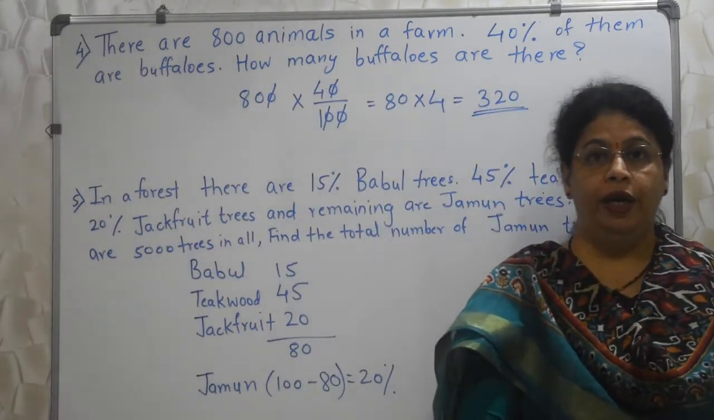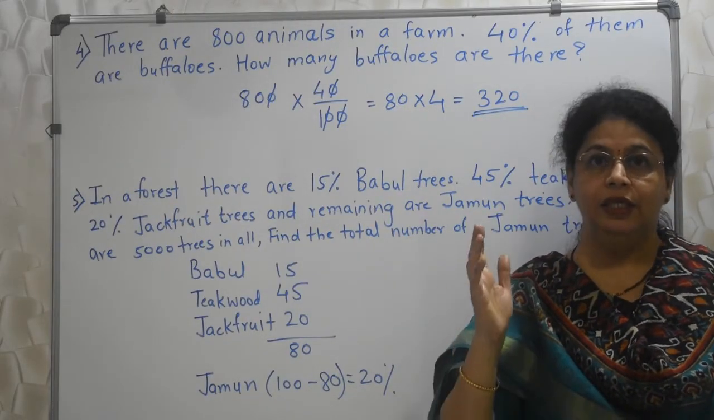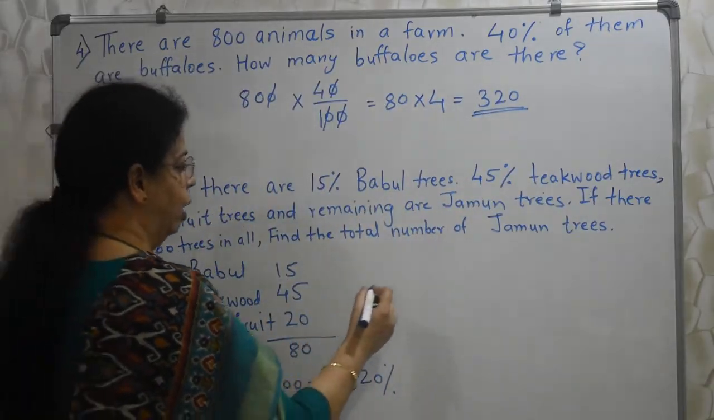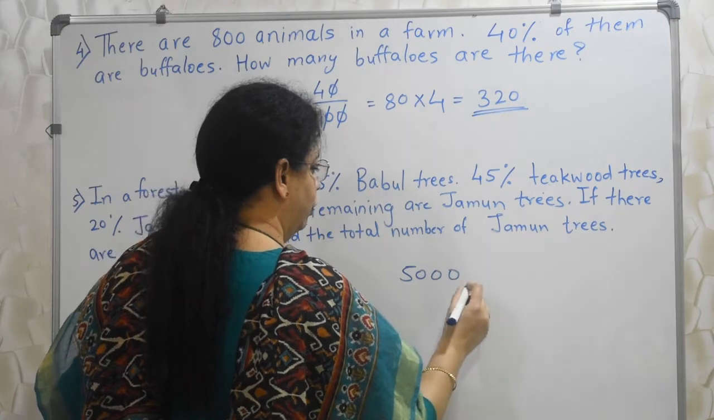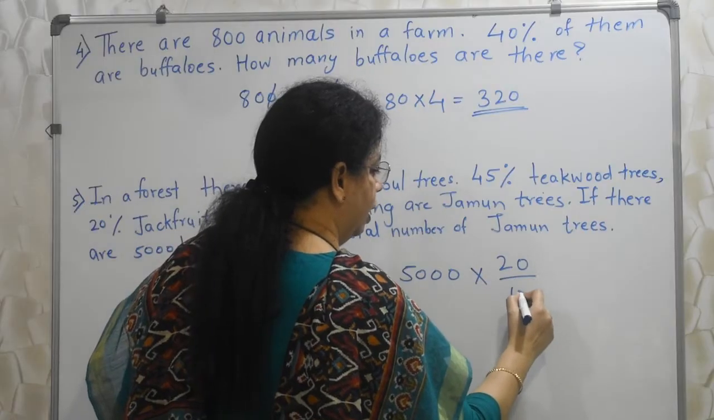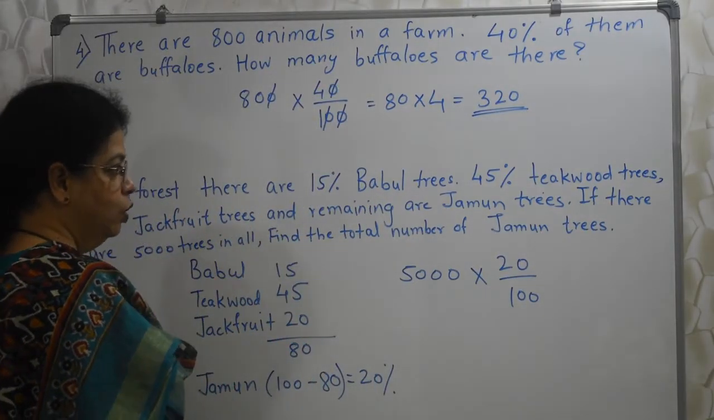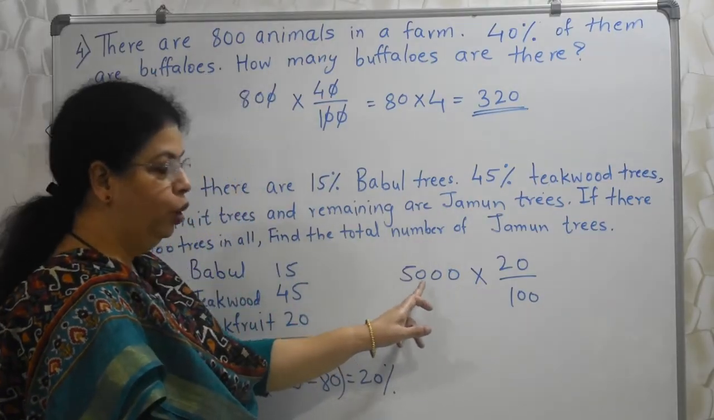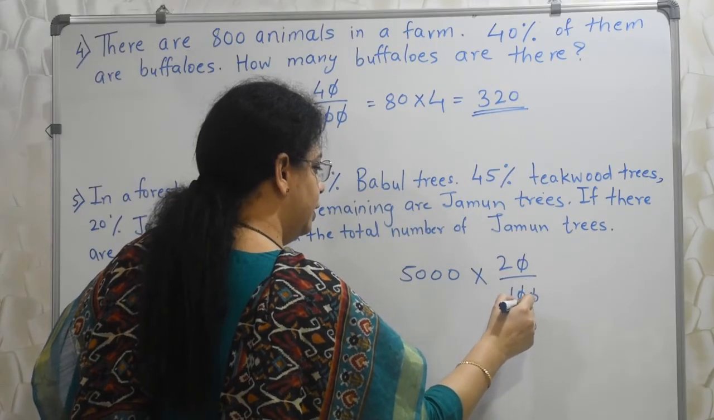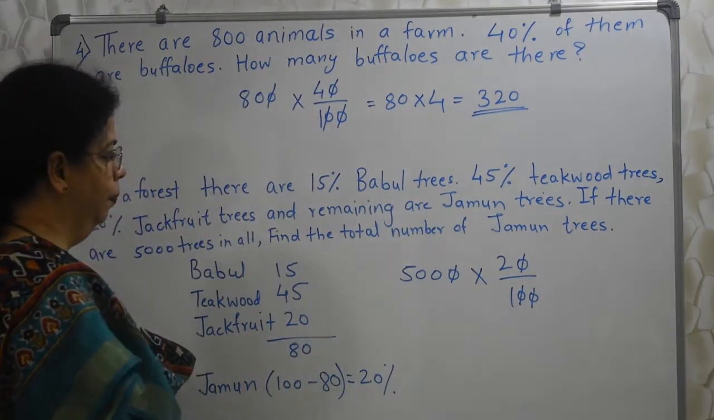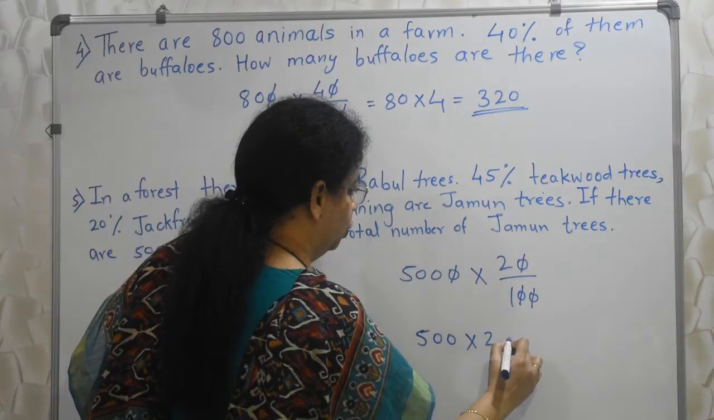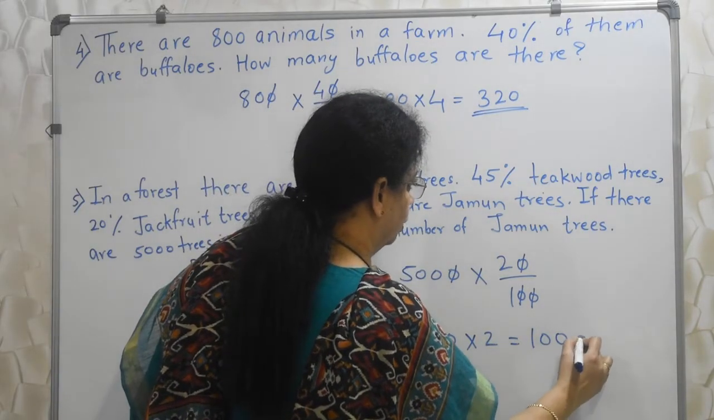Always when we want to find out how many trees, how many animals, it is with respect to the total. So how many total trees are there? 5,000, right? So 5,000 trees, out of that 20% are jamun trees. Okay, so 20% of total trees. Again, first we'll cancel these zeros, one from top, one from down. What is remaining? Here 500, here 2. So into is 1000.